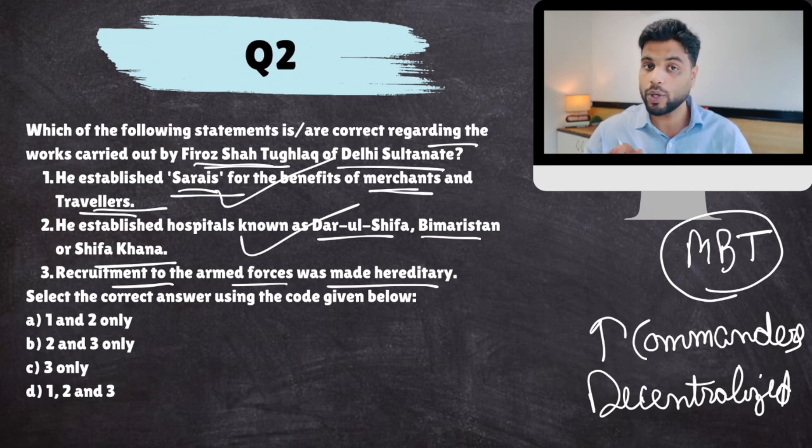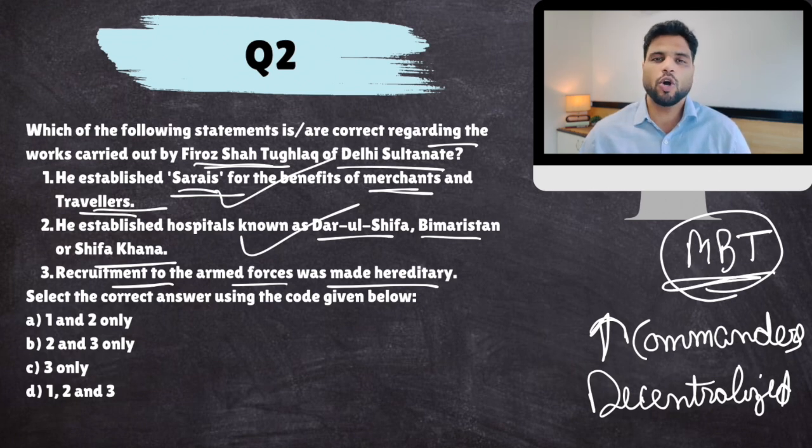It was not there during Muhammad bin Tughlaq because MBT was extremely powerful. But after that, during Firoz Shah Tughlaq, you will see the authority of commanders increasing. And that is why these military posts were made hereditary, because nobody would want to leave that post from their family. The military commander's post wouldn't be left by the family.